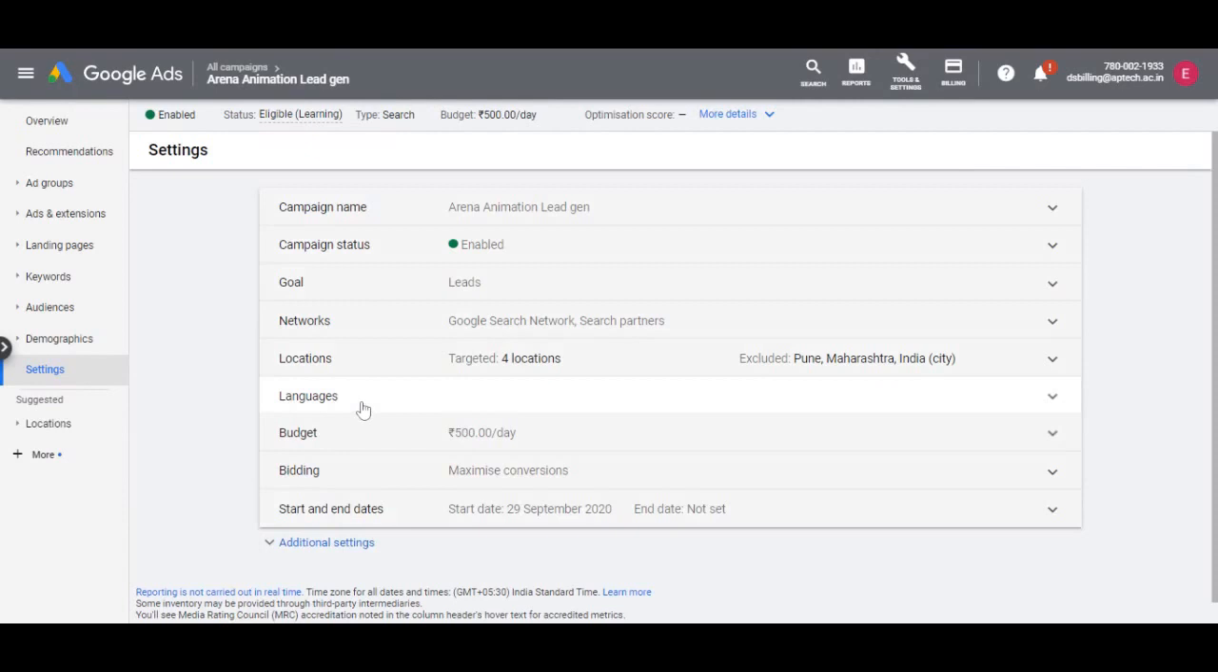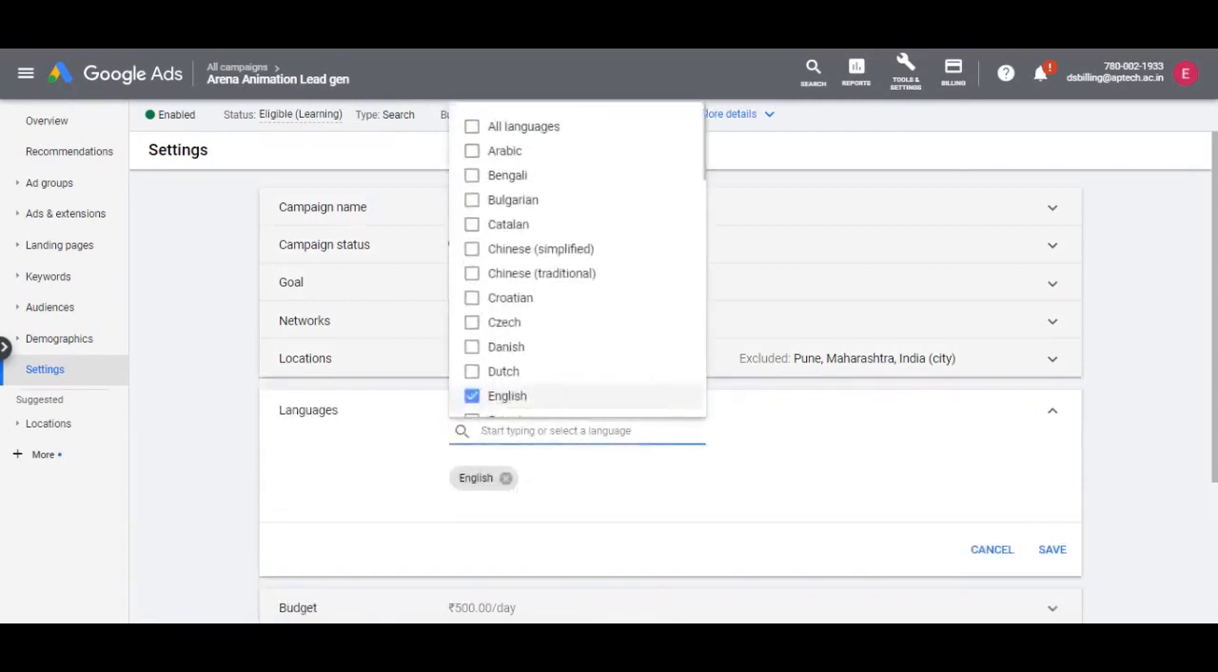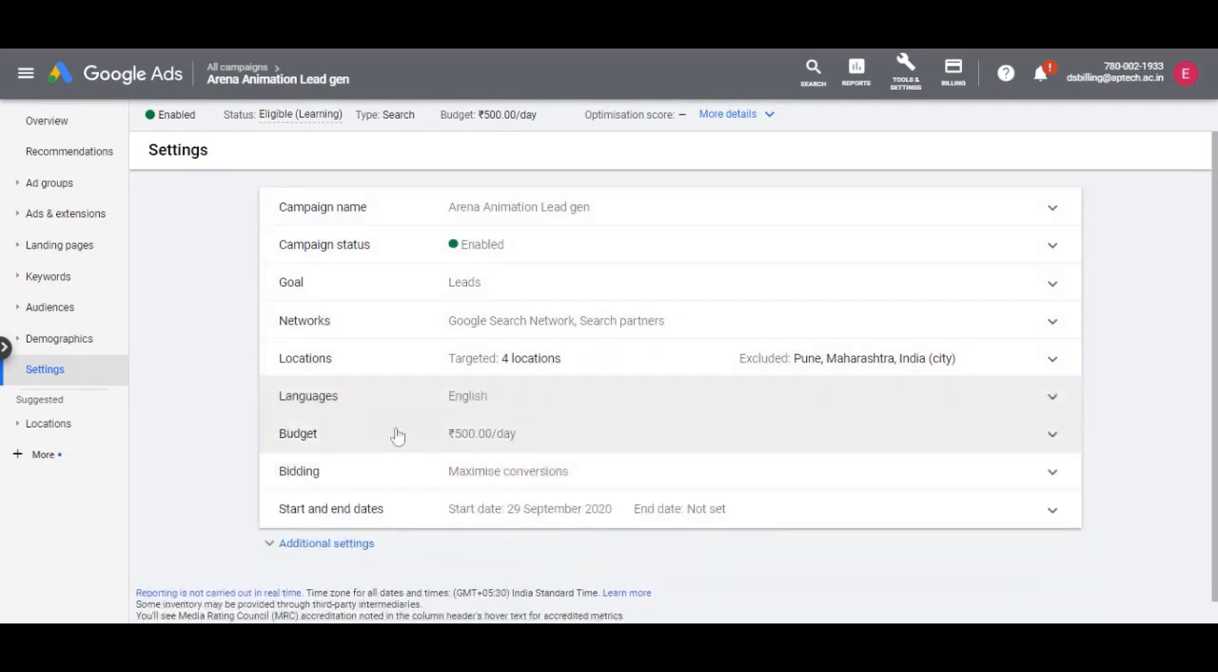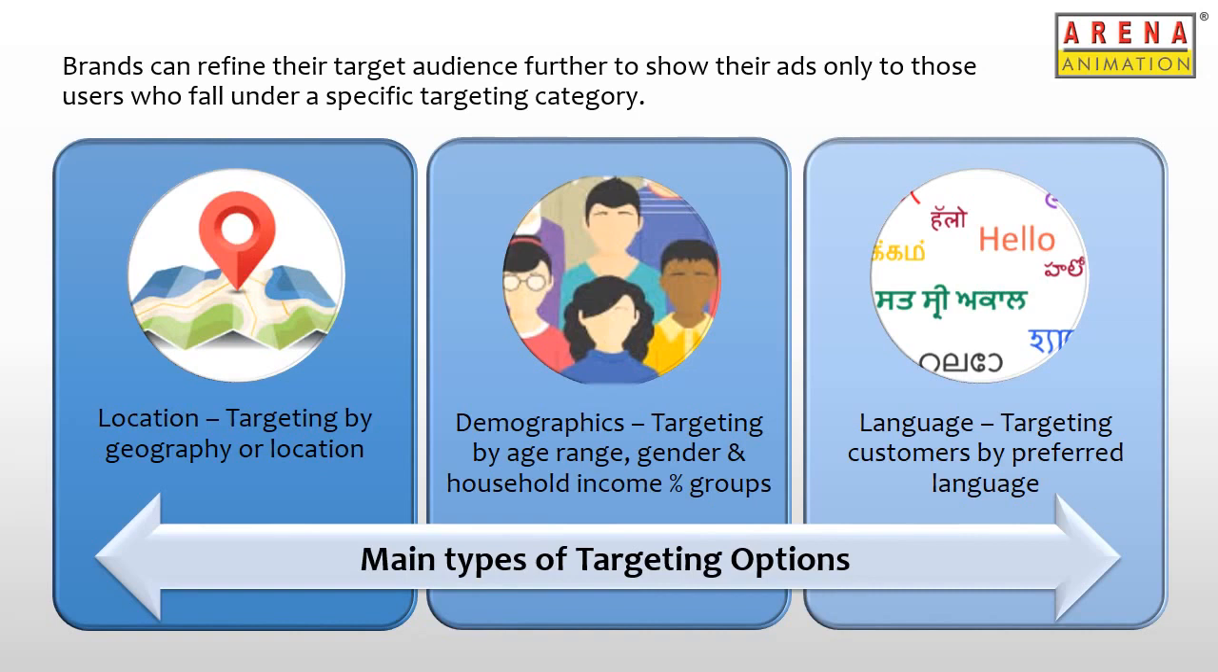Now, to select a language as a targeting option, we will click on Settings, then click Languages and enter the language you want. So you select the language, for example English, and then click Save. So this completes our topic on the different targeting options available for search ads.